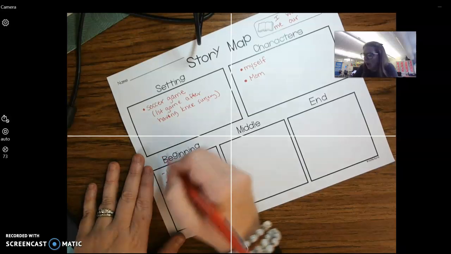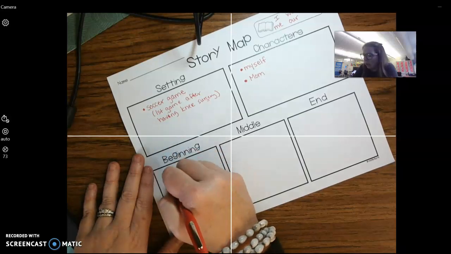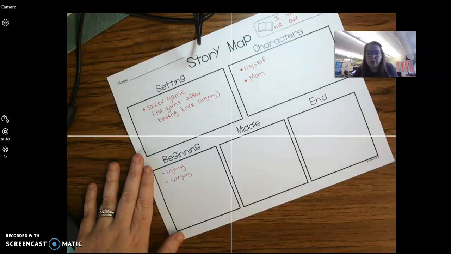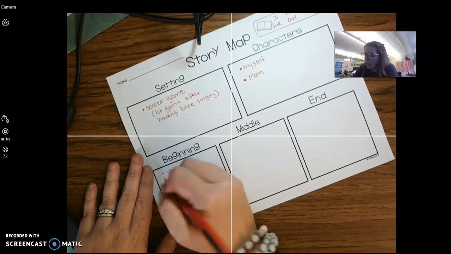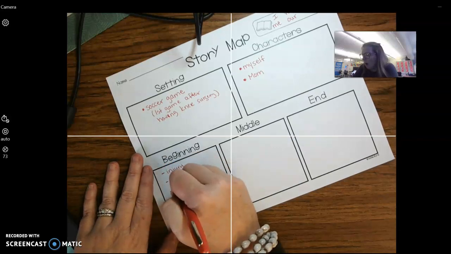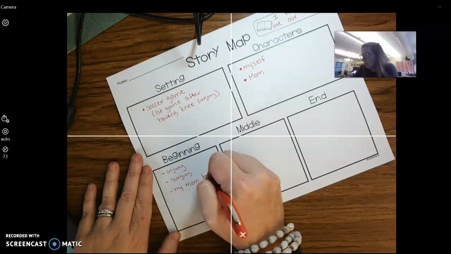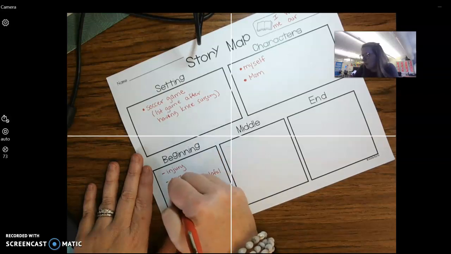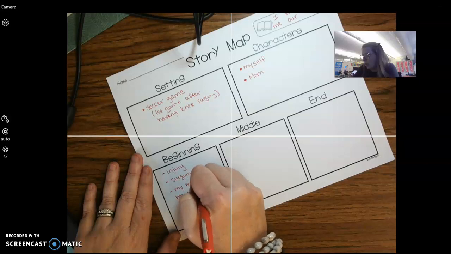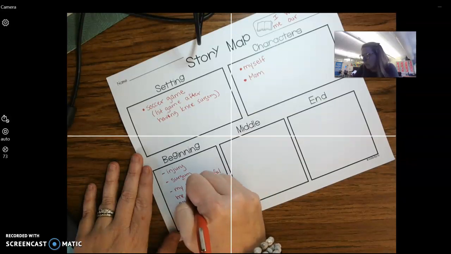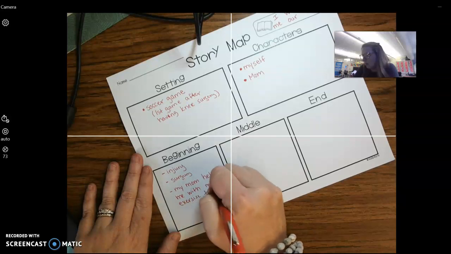I might tell about how I had surgery and I was in the process of recovering, right? And how my mom helped me with my exercises to get stronger.